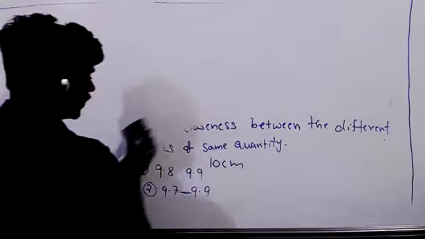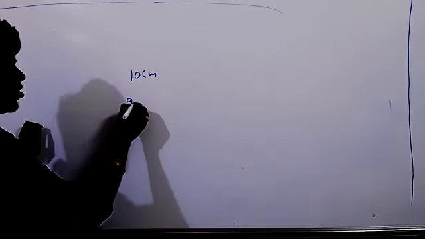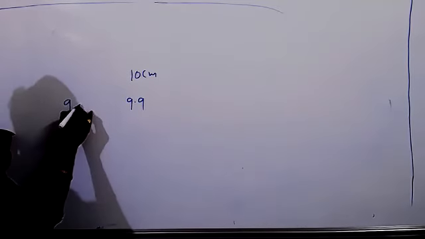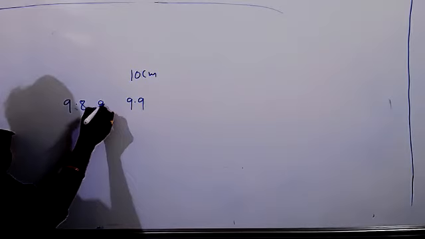What is accuracy? Accuracy refers to how close a measured value agrees with the true value. That is accuracy. Precision refers to to what limit the given physical quantity can be measured. Suppose when I'm measuring this value, 10, I'm getting up to 9.9. One time 9.8, 9.76, like 9.6.